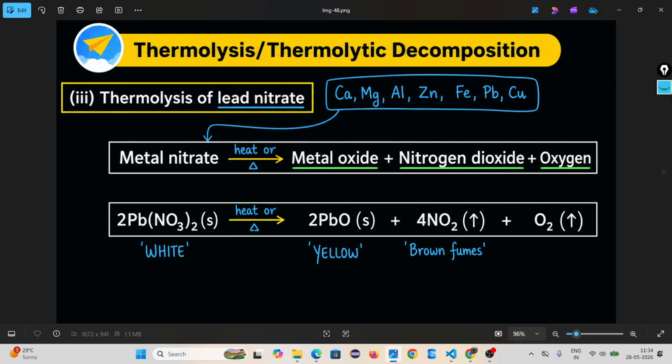Then come to another example, thermolysis of lead nitrate. Remember, there are some metals. We will understand completely about metals. For this, only one thing you remember: metal means an element that donates electrons easily.